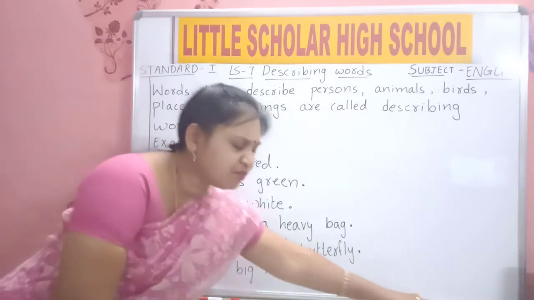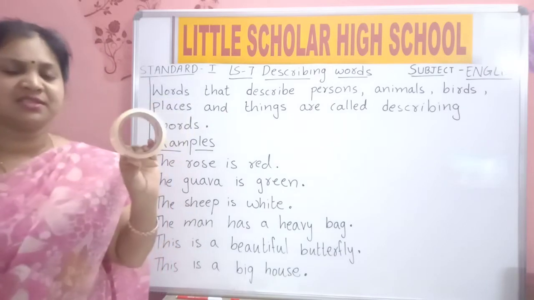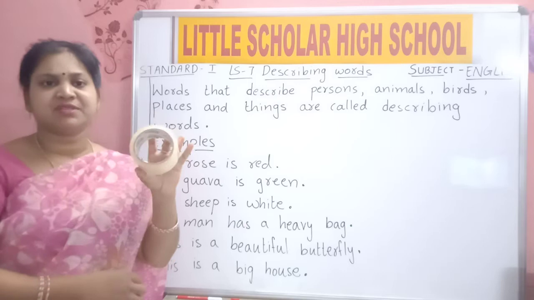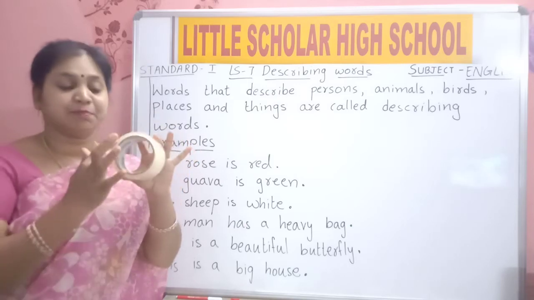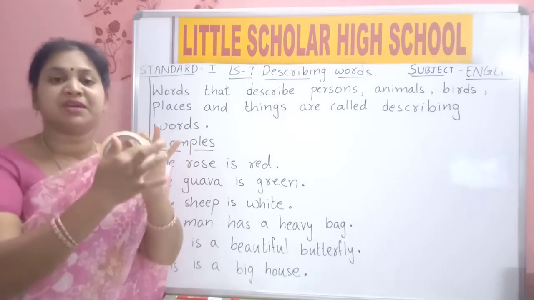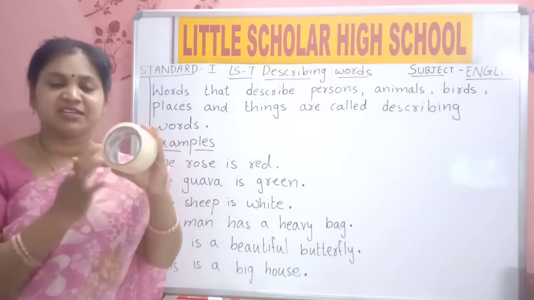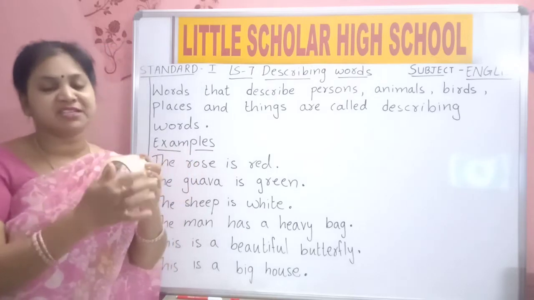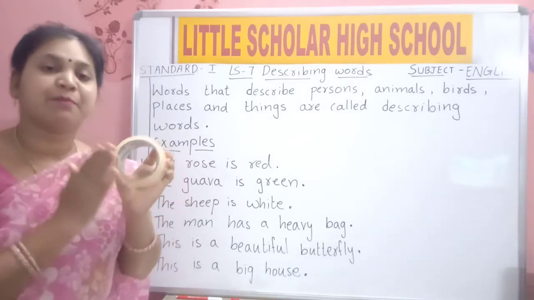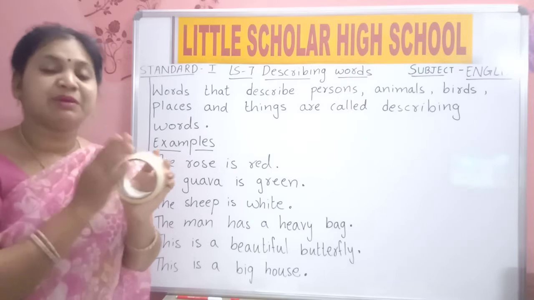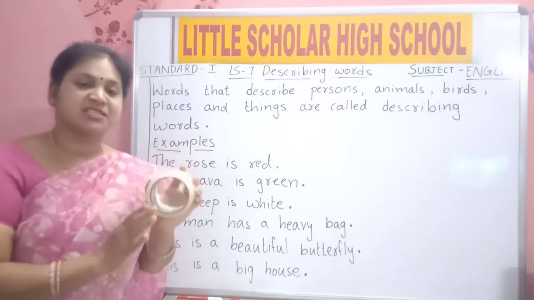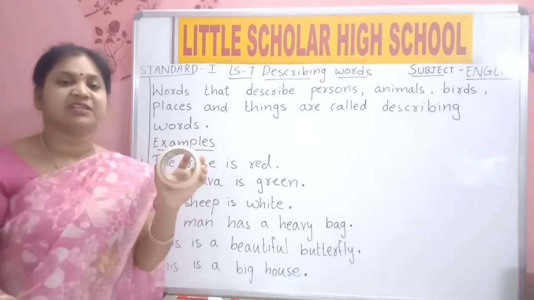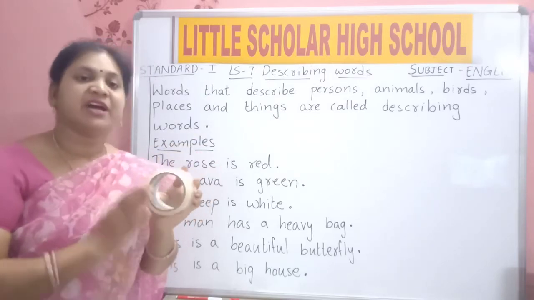Okay, now one more thing. What is this? This is tape. Now how is this? Say something about this tape. The tape is round and it is white in color. How is the tape? The tape is round in shape and it is white in color. So now we are describing this tape, which means we are saying something about this tape. The tape is round in shape. So round is a describing word.